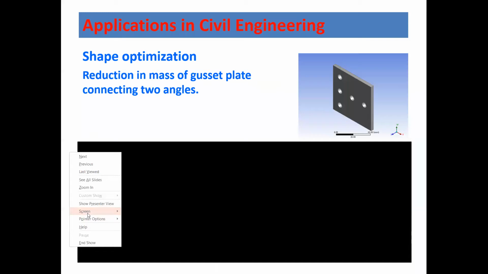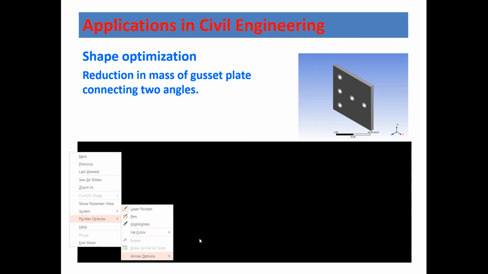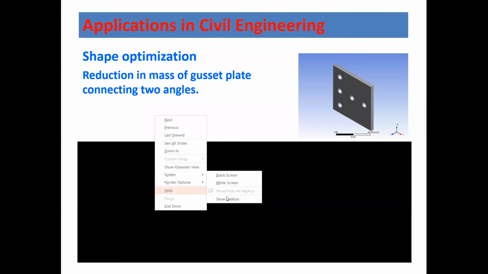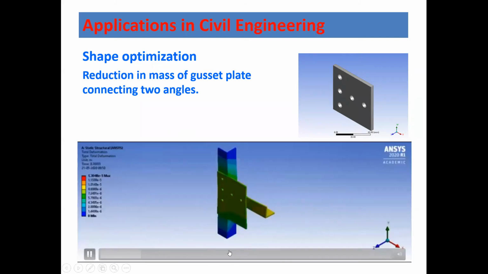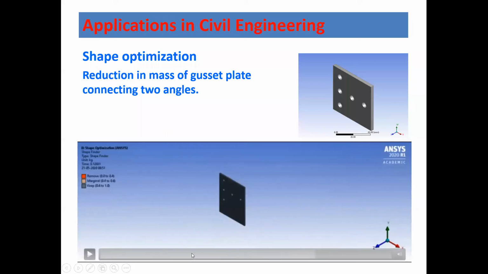So in the gusset plate, you can see this is a steel column, and there is a steel angle over here.